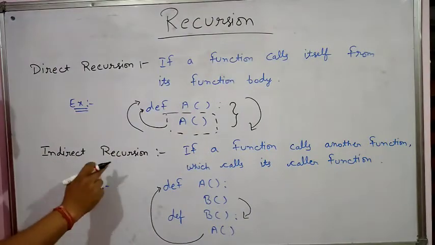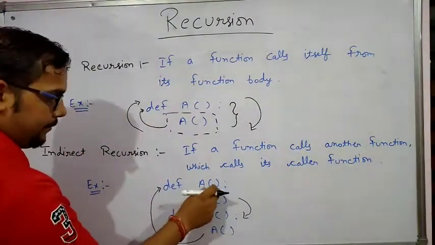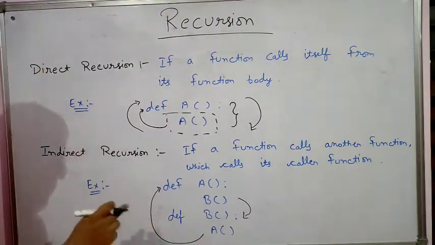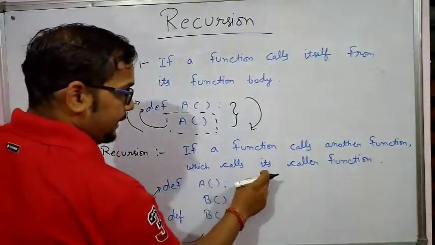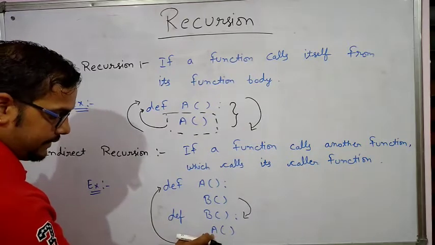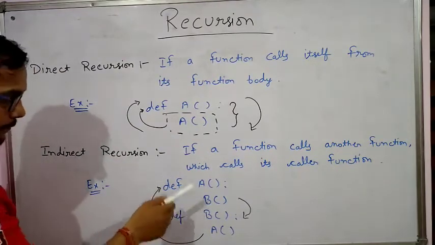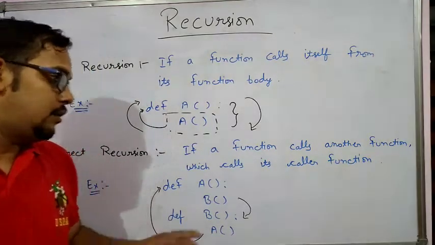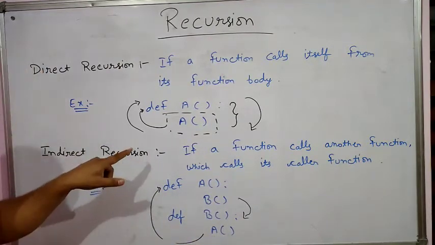Now next is indirect recursion. If a function calls another function, see here, A is a function definition, and this function definition has another function called B. So if a function calls another function which calls its caller function, see here, the next function definition is B, and inside it there is function A. Now this function A is called through the function B. This type of recursion is called indirect recursion, when a function calls another function which calls its caller function from its own body.